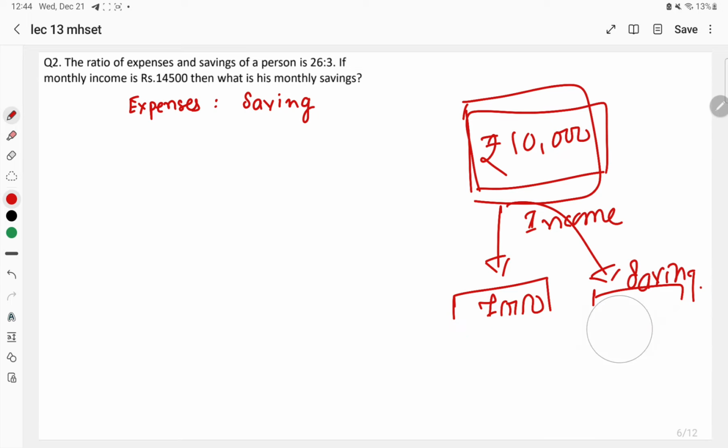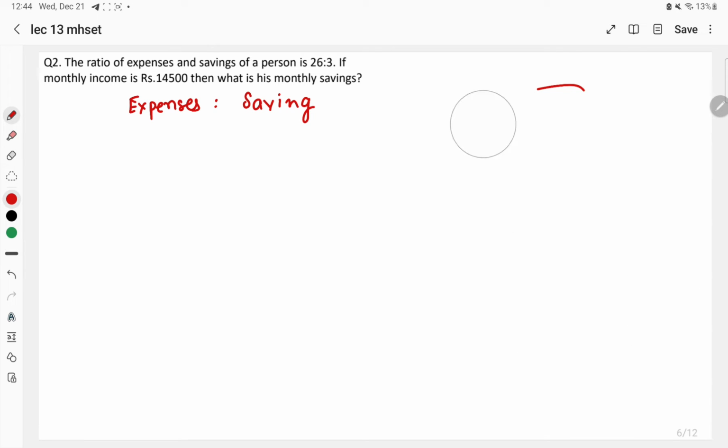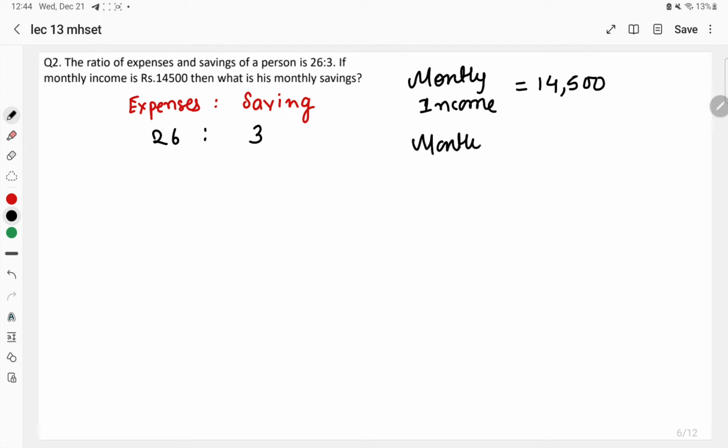Okay, so here what is given? Expenses and saving का ratio दिया है. What is given? 26:3. Okay, the second thing, what is given? Monthly income. Monthly income is equal to what? 14,500 is the monthly income. We have to find the monthly savings.